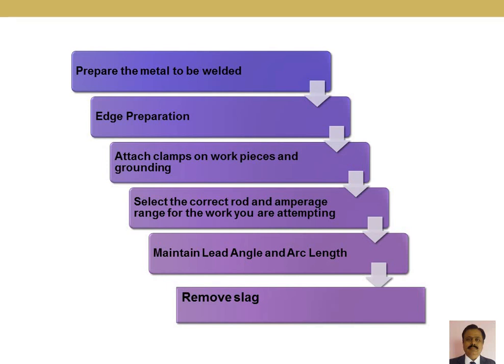The right kind of current and the right kind of voltage is necessary to get a sound weld. If too much current is there, it will burn the workpiece. If the current supplied is very less, then also there is a possibility that there won't be any formation of the molten metal. Hence there is no welding process. You have to keep the angle of the welding rod nearly 20 to 30 degrees with respect to the work. Without this angle, we cannot weld it easily. So these things we have to remember.